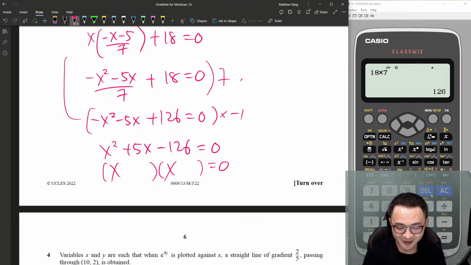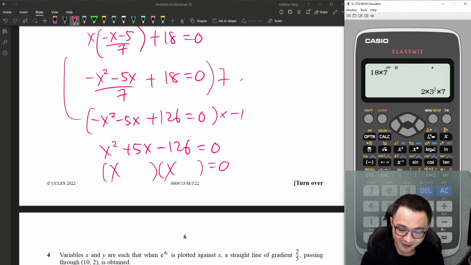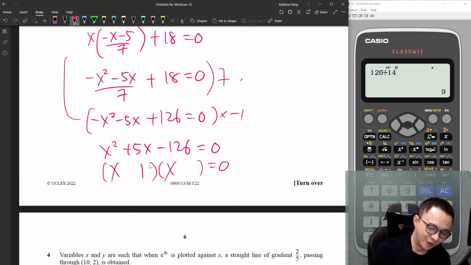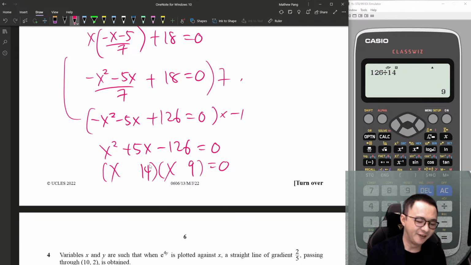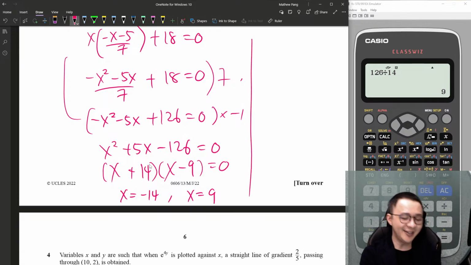Then I have a nice quadratic equation now. I hope I can factorize definitely. Oh my god, 126. What numbers should I put for 126? Okay, let's check the factors here. 126 can divide by 14. I don't know, I just do some guessing. 14 and 9. Okay, good. I have a good guess here. We have 14 and 9, giving me 5, isn't it? So I have plus and minus. So x equals to negative 14, x equals to 9.